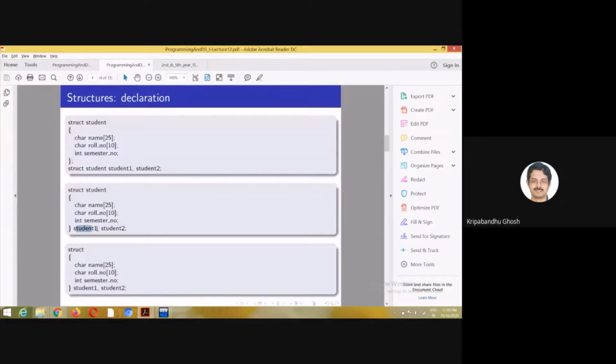Similarly, you can do it like this: struct student, basically student one and student two. You can also do this to declare student as a structure of this type.